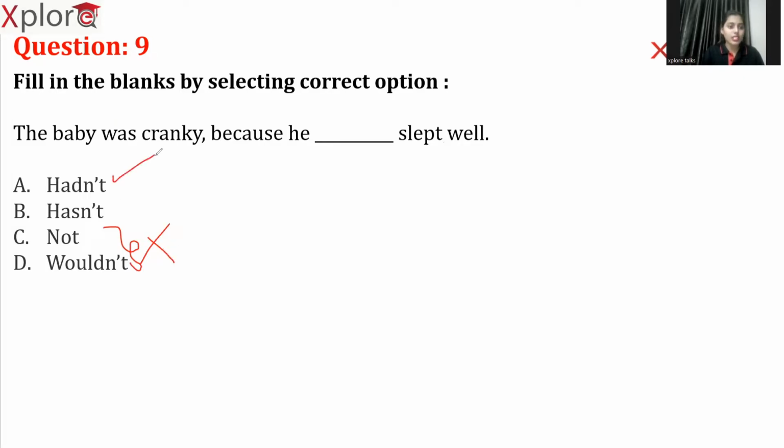And the right answer is had not. Why? Because was is in past tense. So the entire tense should be in the past tense. The entire sentence should be in past tense. We cannot change the tense. If ever you choose option B as your answer, there will be a tense mismatch. So in order to avoid that mistake, we have to go with option A. So the baby was cranky because he had not slept well. So the sentence is in past perfect form.